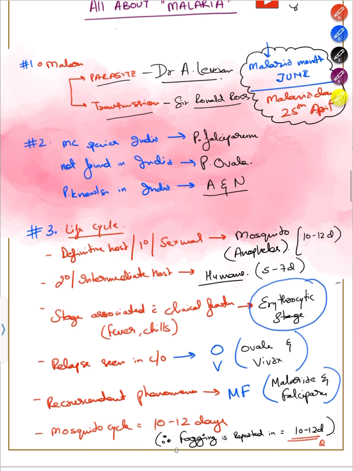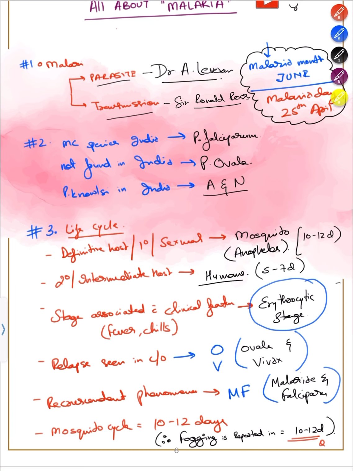Moving on, life cycle. Definitive host, which is primary host, which is sexual host, is Anopheles mosquito. The life cycle is 10 to 12 days. In Anopheles mosquito, the Plasmodium life cycle is 10 to 12 days. Secondary or intermediate host is human, of course, 5 to 7 days life cycle.